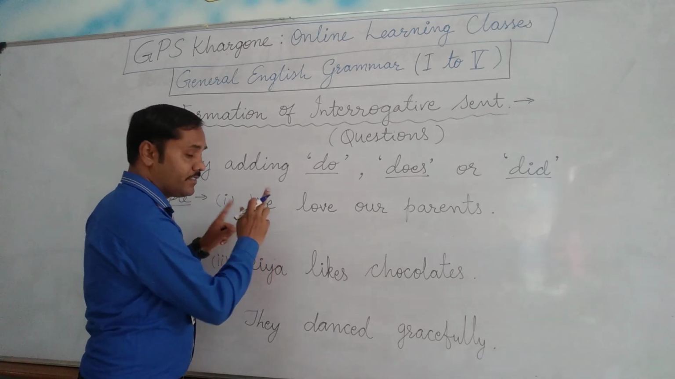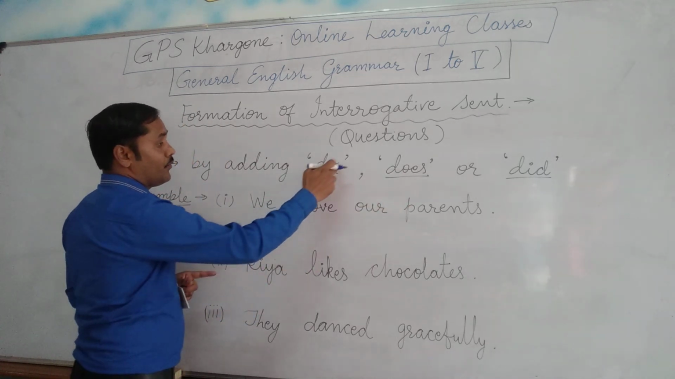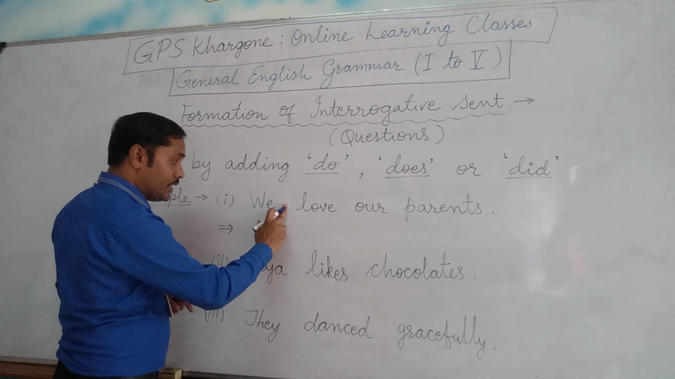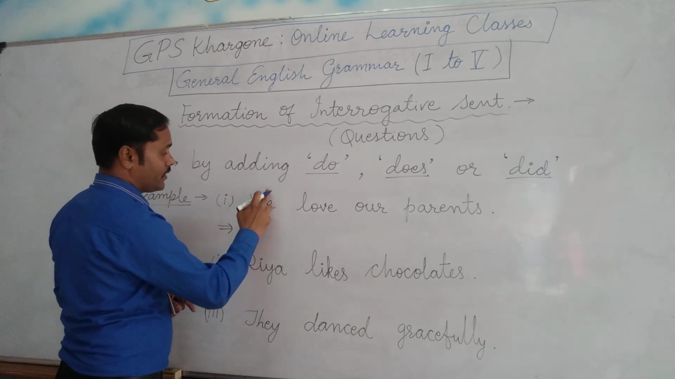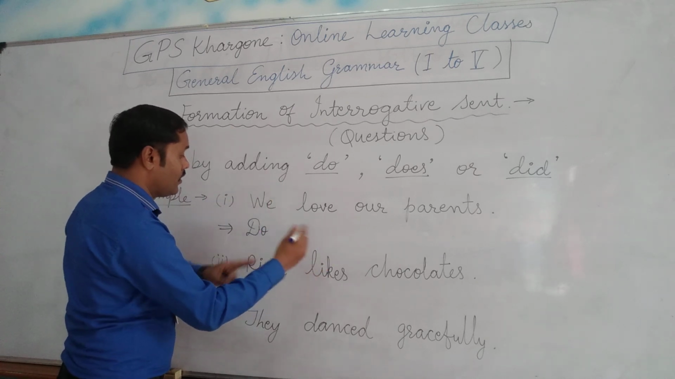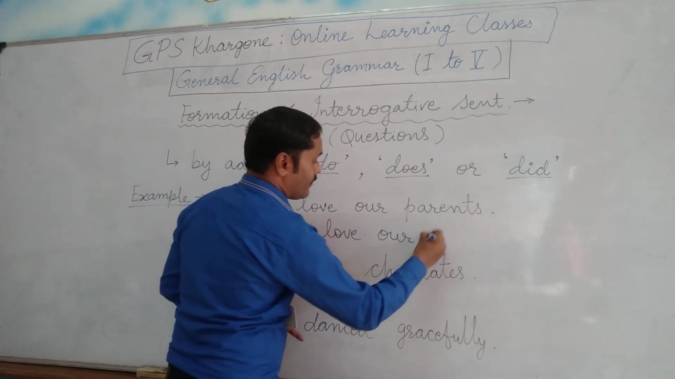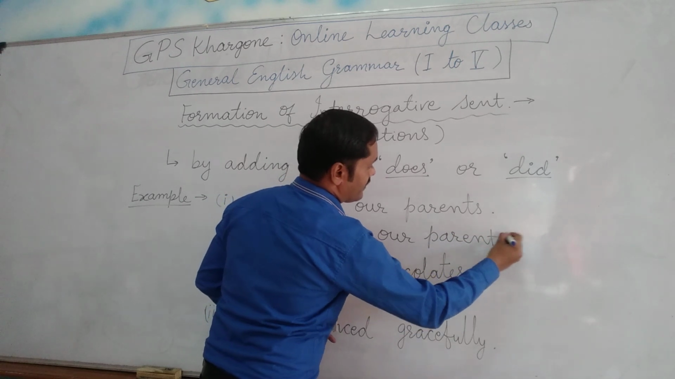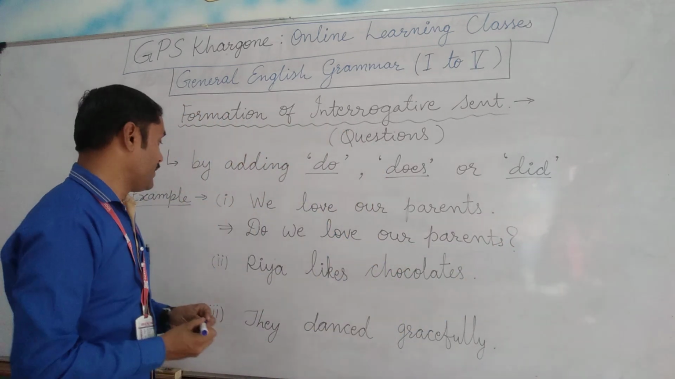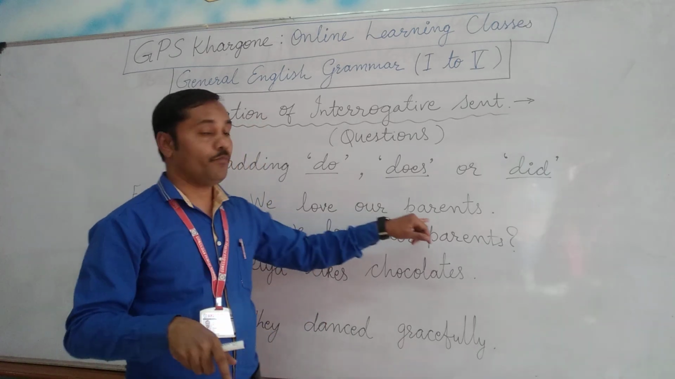Okay. So what to do? Now here, since this is the present tense, we love our parents. Now we add do with plural subjects. Suppose do is here. Now we are exchanging with do. So do will come to the first position, and we, the subject, will go to the second position. Do we love our parents? This is a question. Yes, of course, we love our parents. This is the answer.